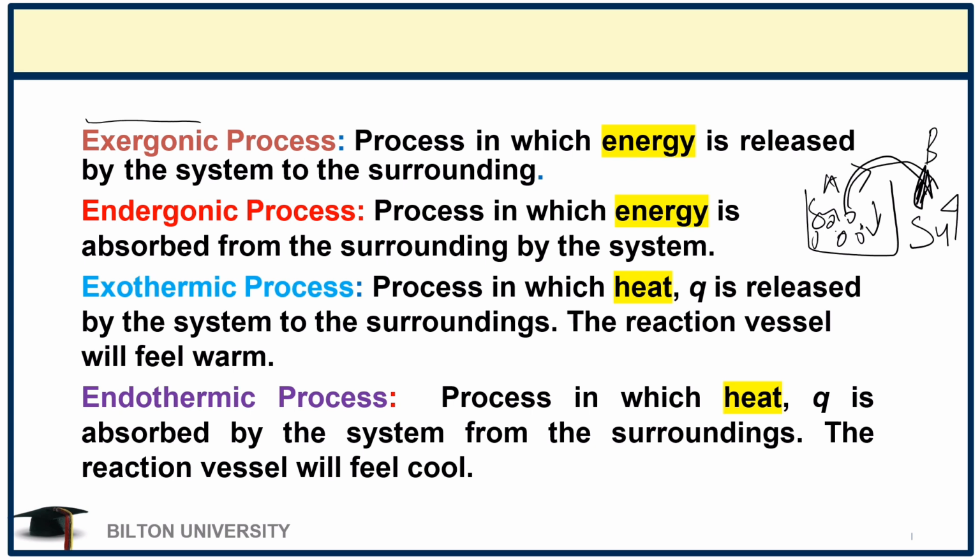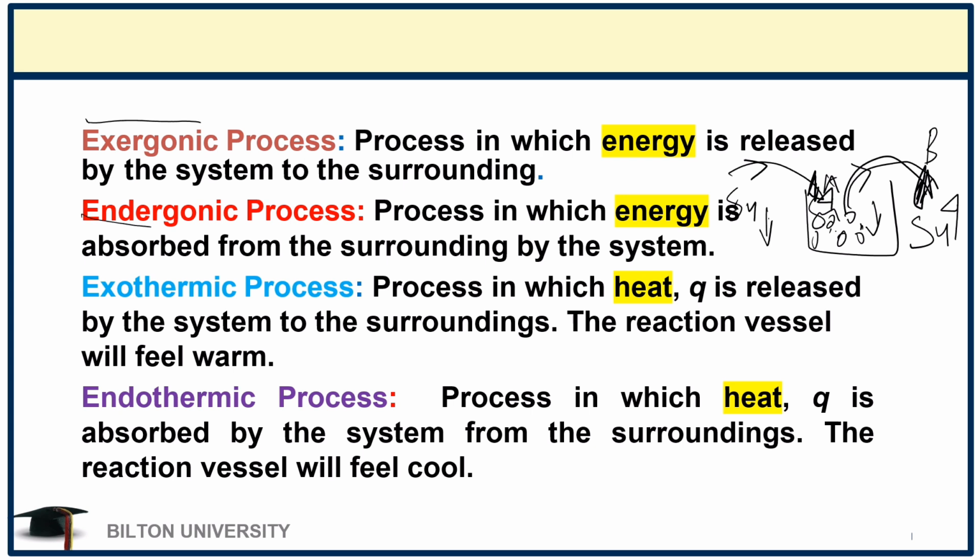When we talk of an endergonic process, instead of the system losing or releasing energy to the surrounding, the system is now absorbing that energy. This is the surrounding and this is the system. So now the energy is flowing from the surrounding to the system. It means that the energy of the surrounding is decreasing while the energy of the system is going up. So when energy is being absorbed by the system, meaning that it is being released by the surrounding, that process is called an endergonic process.